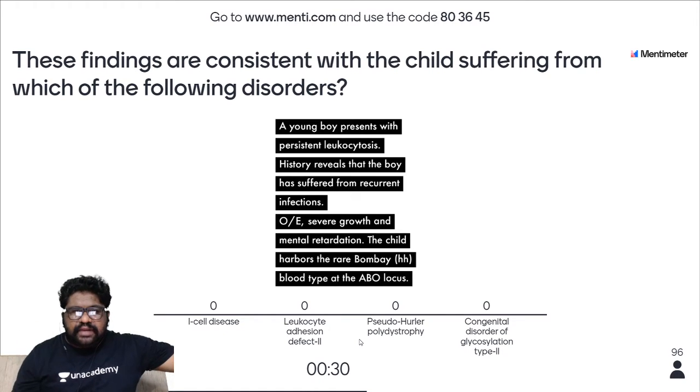And on the Unacademy platform, in a capsule course of immunology, I have taught about leukocyte adhesion defect as a part of this condition. I have actually discussed pseudo-Hurler polydystrophy. I have discussed congenital disorder of glycosylation. And in the biochemistry special session, I have discussed I-cell disease. All these have been discussed in the past in the special group.